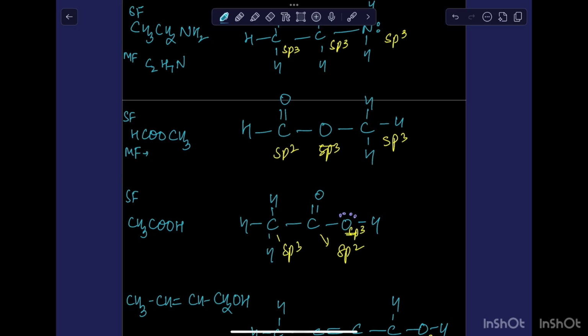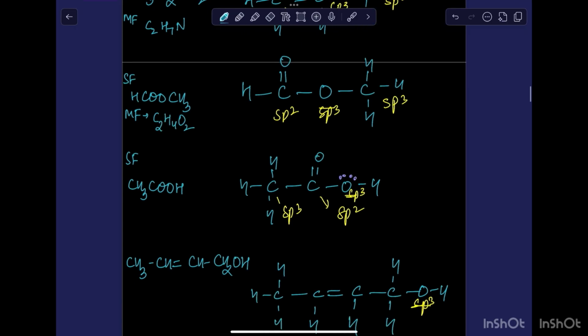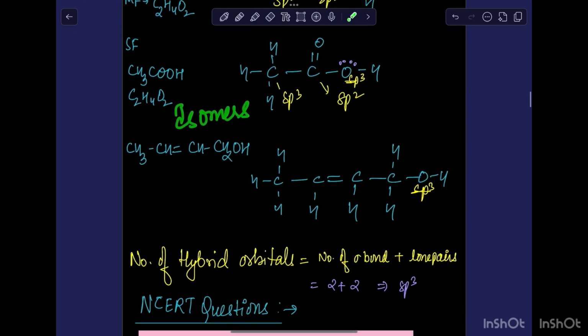If I write the molecular formula for this molecule, it will be C2H4O2. Similarly, for CH3COOH, if we write the molecular formula, it will be C2H4O2. So this shows that both molecules have the same molecular formula, and such molecules, which have the same molecular formula, we call isomers. We'll discuss isomers later in this chapter. Let's see, this last molecule also has sp3, sp2, sp2, sp3, sp3 hybridization of the atoms, right?